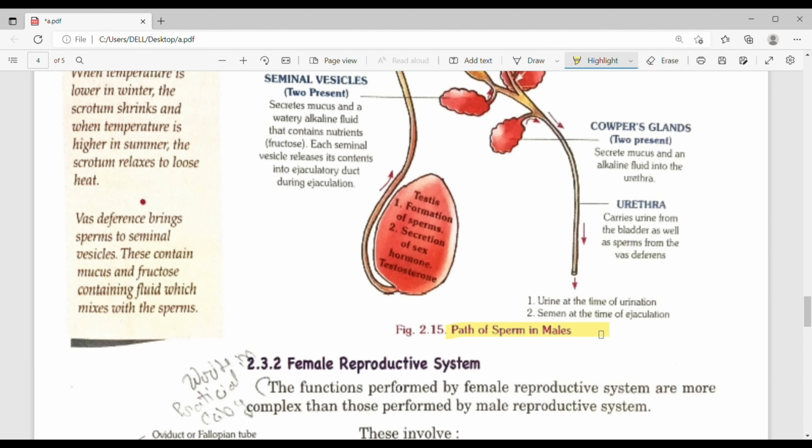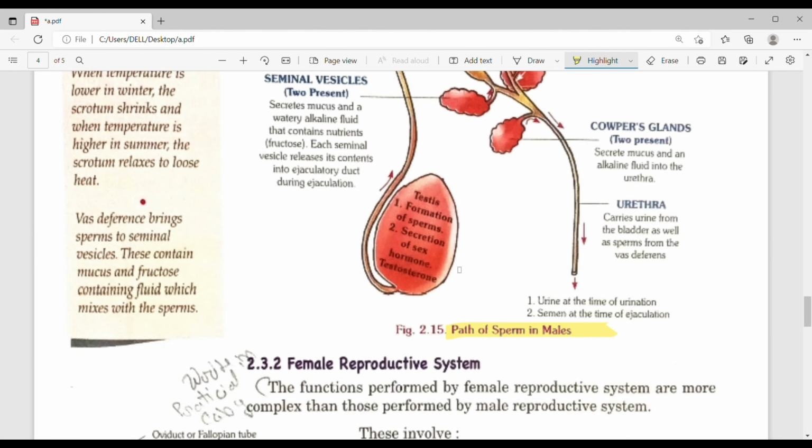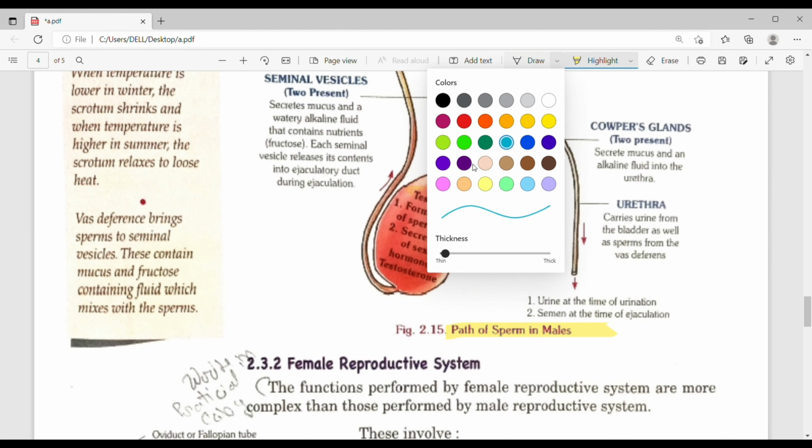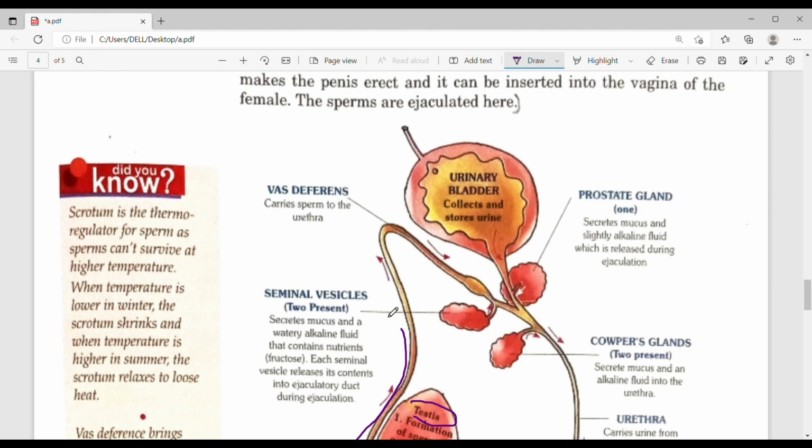Pathway of sperm in male. See, in testes, the formation of sperms takes place, along with secretion of the hormone testosterone. The sperm and the hormones are transferred to vas deferens. The function of vas deferens is to carry sperms to the urethra.